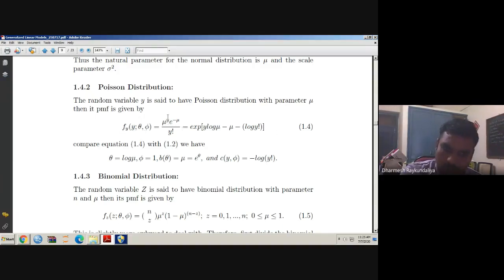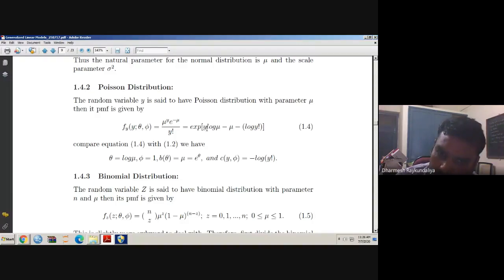I have just written mu over here: mu raised to y, e raised to minus mu, over y factorial. We can write it in the form of exponent of exponent, so it is y log mu minus log y factorial. Now you can compare 1.4 with 1.2. So in our case, what is the form of the exponential family? It is the exponent of y theta minus b theta upon a phi plus c y phi.